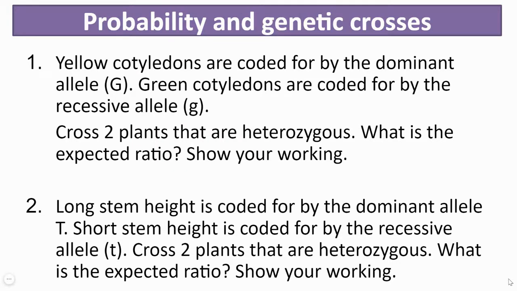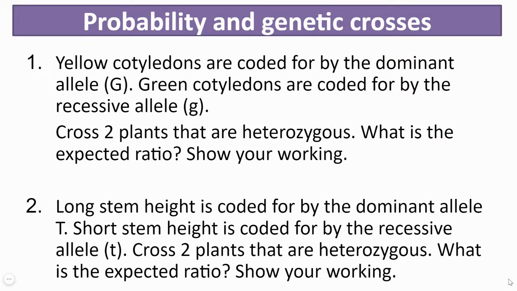So here we come across again the prominent term, that is probability, and how probability is very tightly linked with genetic crosses. Let's understand this through two cases. In our first case, let's say capital G stands for yellow cotyledons of seeds of a certain plant, and small g stands for green cotyledon phenotype. So the small g allele will represent green cotyledons and the capital G allele will represent yellow cotyledons.